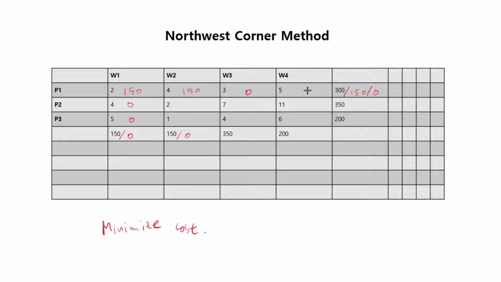So that means 0, 0, 0, 0, and you end up with this square. Again, 350 to 350, that's convenient. So 350, so you have 0 remaining, and then 200 goes into 200, so 0 remaining, 0 remaining, and that's it. That's the northwest corner method.